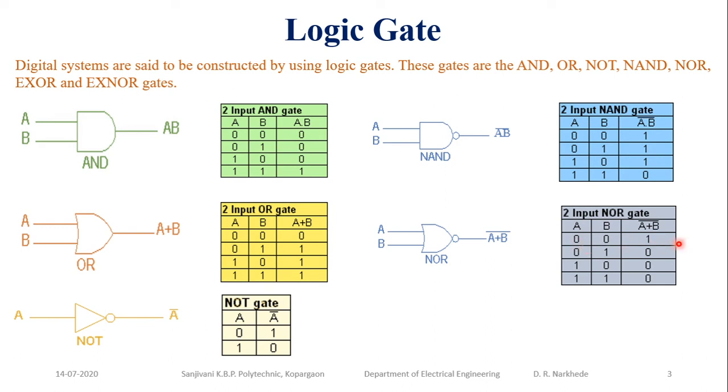When all inputs are low, my output is high, and for all other cases the output is low. It is exactly opposite to that of your OR gate. You can observe that the NAND gate truth table is the complement of your AND gate truth table, and the NOR gate truth table is the complement of your OR gate truth table. Okay, so these are your derived gates.